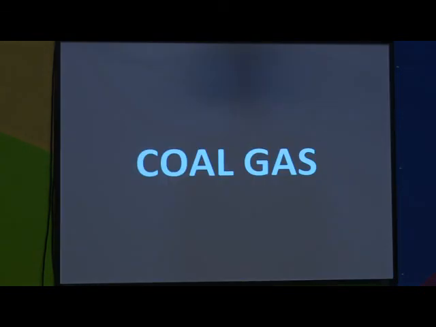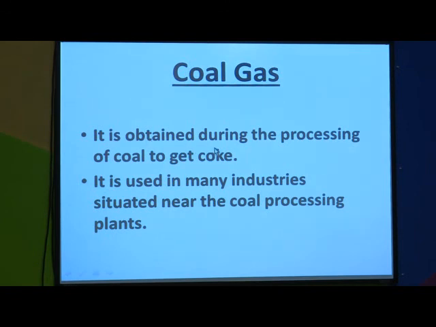Now, the third product of coal is coal gas. Till now we have discussed coke and coal tar. Now, the third one is coal gas. So, let us see what coal gas is. Coal gas is obtained during the processing of coal to get coke. We have discussed that coke is obtained from coal. So, when coke is obtained from coal, during that process a gas gets released which is known as coal gas.